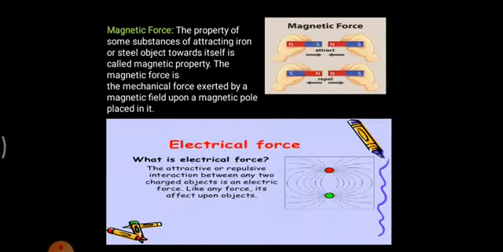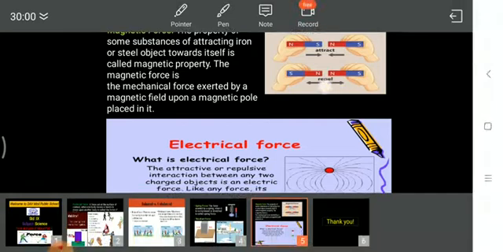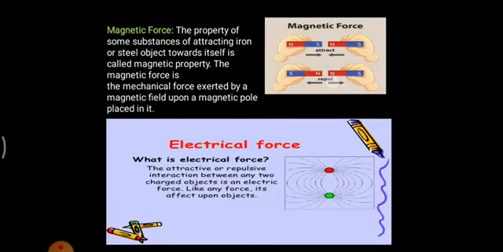Now, magnetic forces are those forces which are experienced with the help of magnetic material. This is a magnet, as you can see, with a north pole and a south pole. In this magnetic field, opposite poles are there, so attraction is felt. In the same way, if same poles are there, both north poles, repulsion will be felt over here. So this repulsion and attraction that can be experienced with the help of a magnet is the magnetic force.